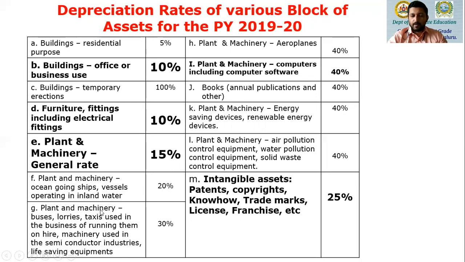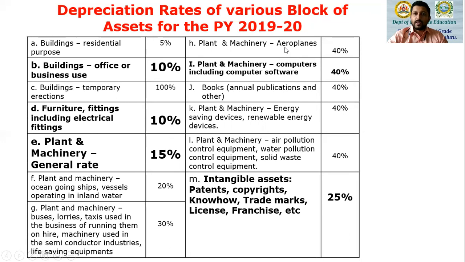Then another block under the plant and machinery category, but this is more so to do with buses, lorries, taxis, which are used in the business of running them on hire. Say, more so transport businesses, which are using their car or maybe lorry for transportation of goods, or taxis or buses, again for tour operators. So running them on hire, machinery used in semiconductor industries and life-saving equipments. The block rate of depreciation on that plant and machinery is 30%.